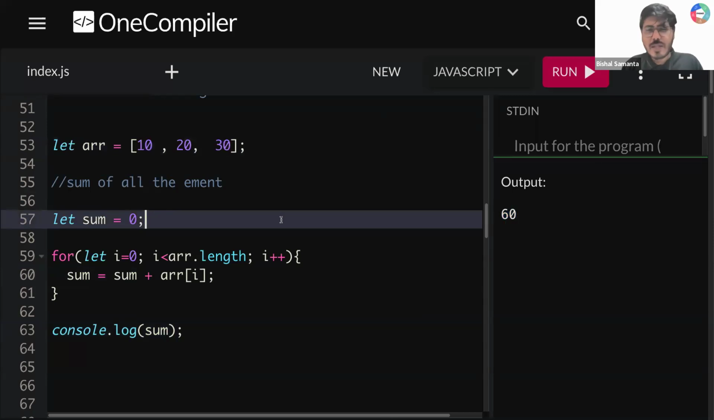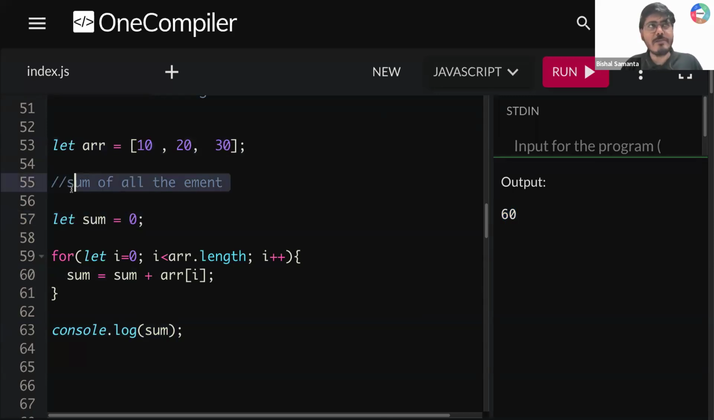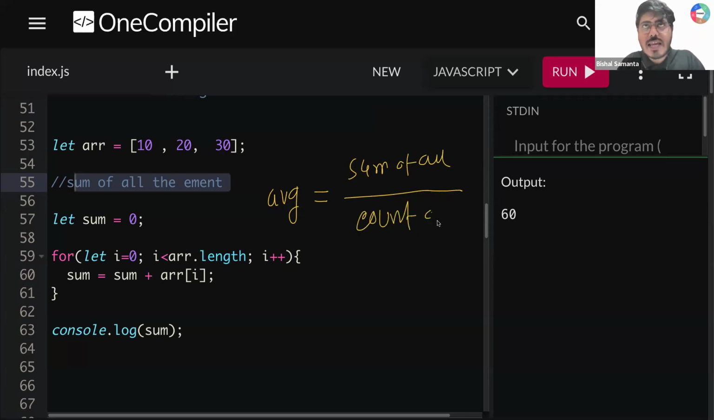Okay. Now tell me one thing, guys. I don't have to calculate sum. I have to calculate the average of all these numbers that are present. Can you tell me, guys, what is the formula of average? Average का formula क्या है? Average means sum of all the elements that are present, right? तो ऊपर आपको लिखना है sum of all the elements, नीचे आपको क्या लिखना है? Count of all the elements.